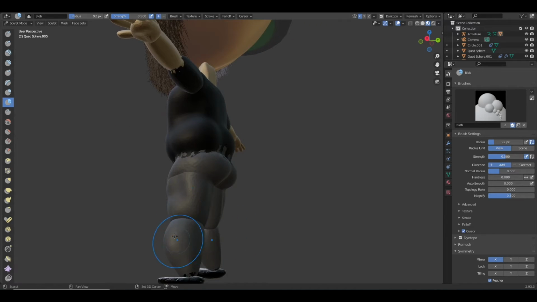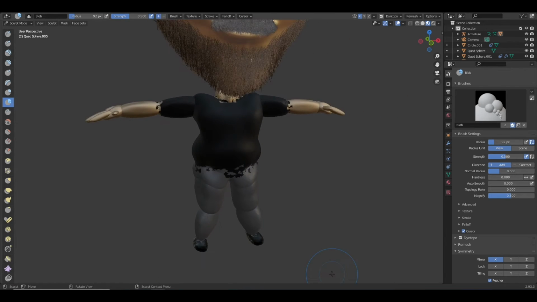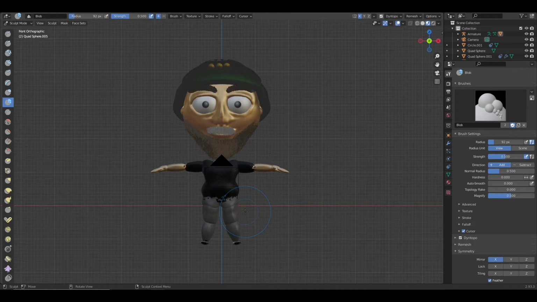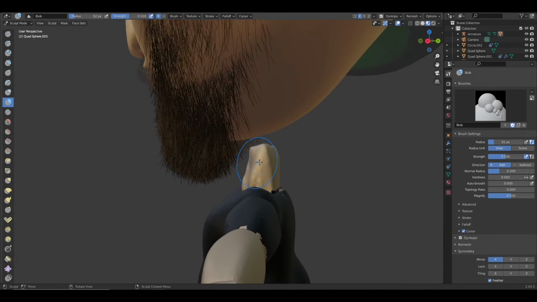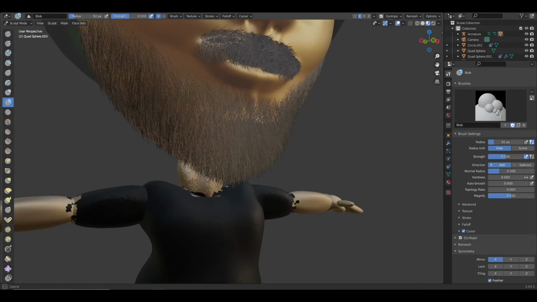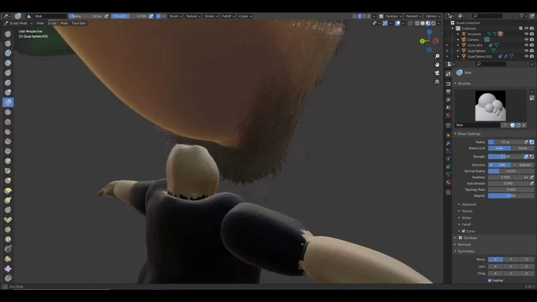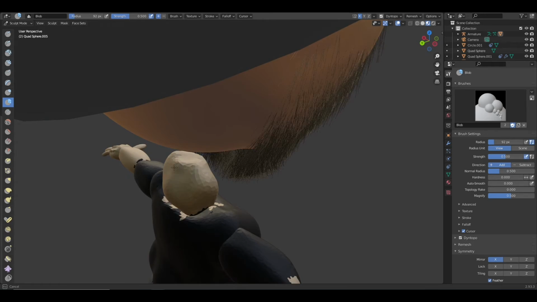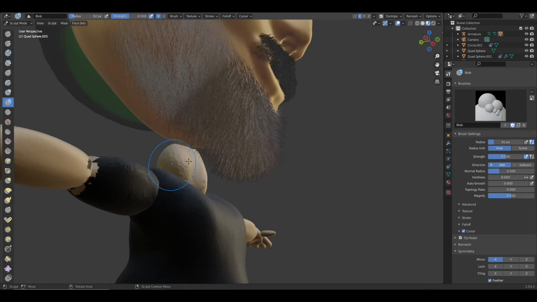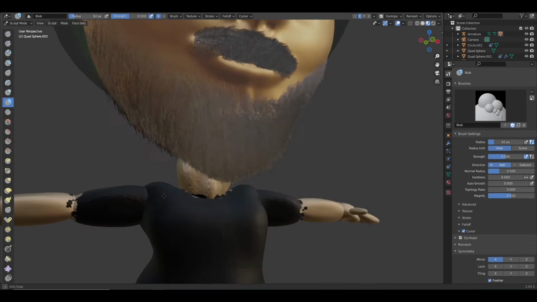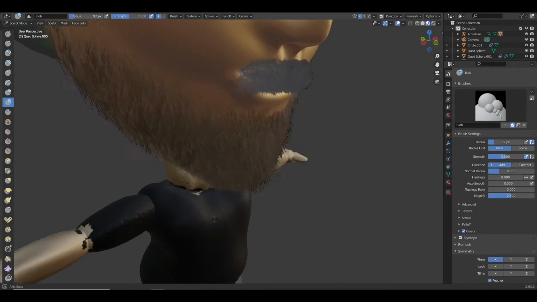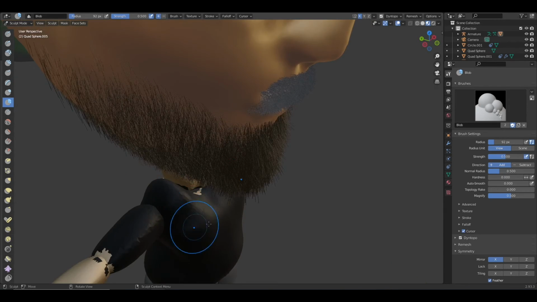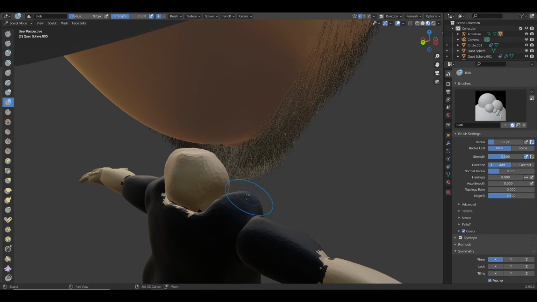Okay, so we got a little bit of a fatter character now. This is too fat, but I don't think this is gonna work actually. We also have to make the neck bigger, and we have to move the head down later. Just gonna finish the neck first. Now, of course, if you have a fat neck, you have to add some details into it, the actual fat. But right now, we're not gonna do this. Right now, we're just gonna try our best to make the character look as decent as possible.